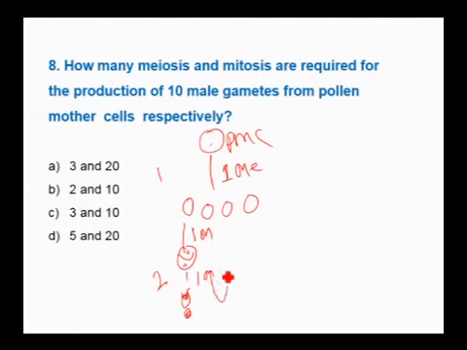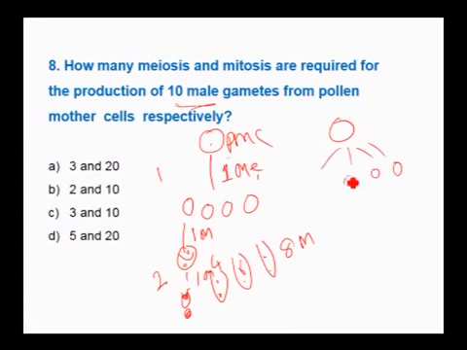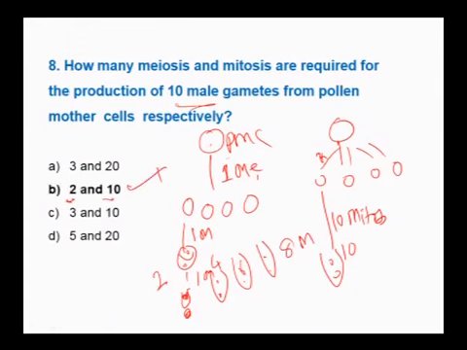To produce 4 gametes, 4 mitosis, 1 meiosis. To produce 6, 6 mitosis, 1 meiosis. To produce 8, it should be 8 mitosis and 1 meiosis. But here it is 10, therefore you have to go for one more pollen mother cell, which will also produce 4 microspores, and this will produce 2 gametes. So, you will get 10 mitosis but 1 meiosis here. Therefore, it should be 2 meiosis and 10 mitosis. Therefore, the answer is 2 and 10.